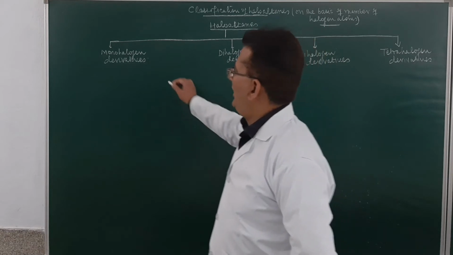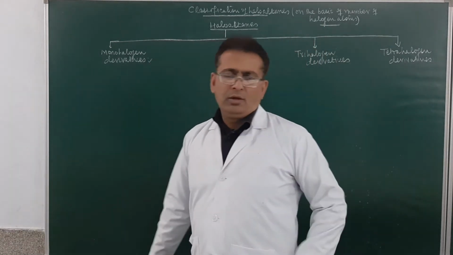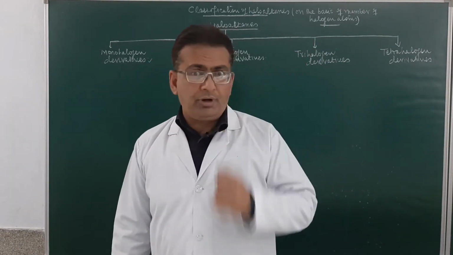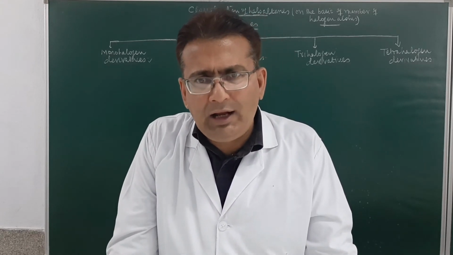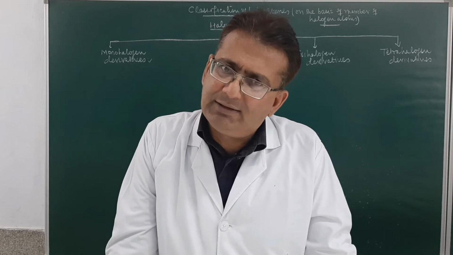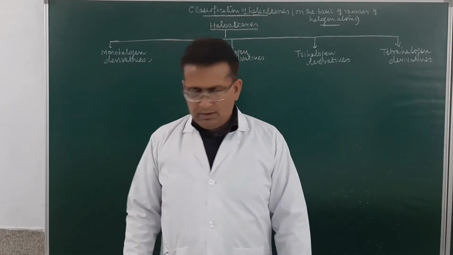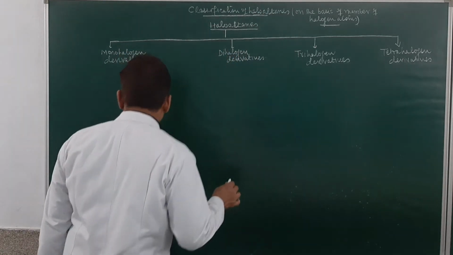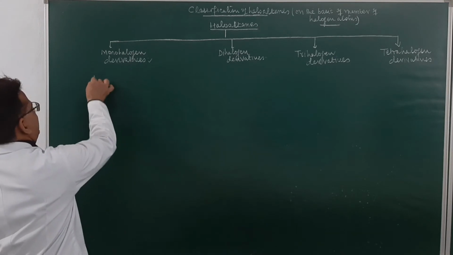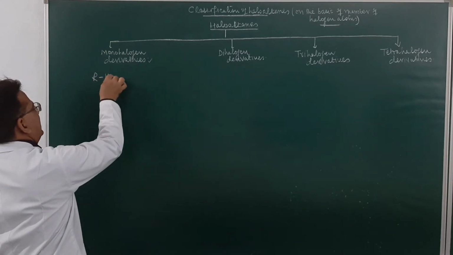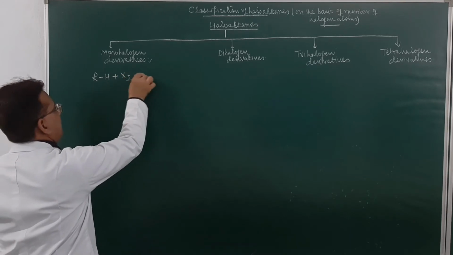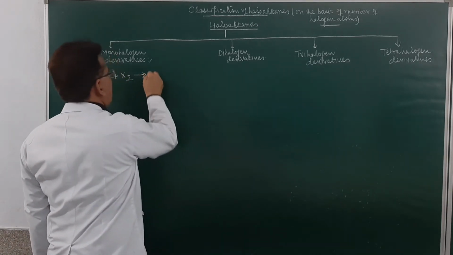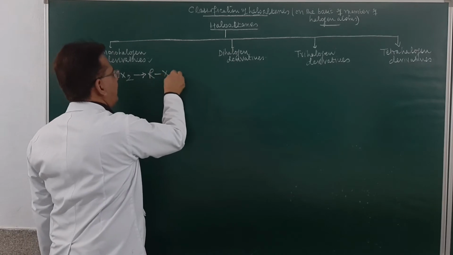Now, what are monohalogen derivatives? They are those derivatives of alkane in which only one halo group is attached to the alkane. Just see this one, RH, these are alkane. If it is being substituted by X2, it will result in the formation of RX plus HX.